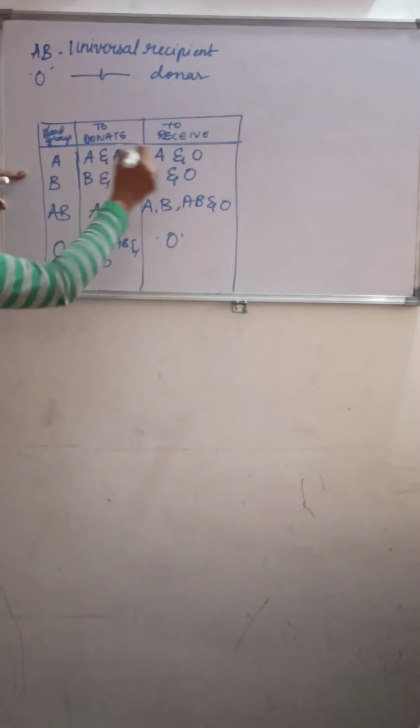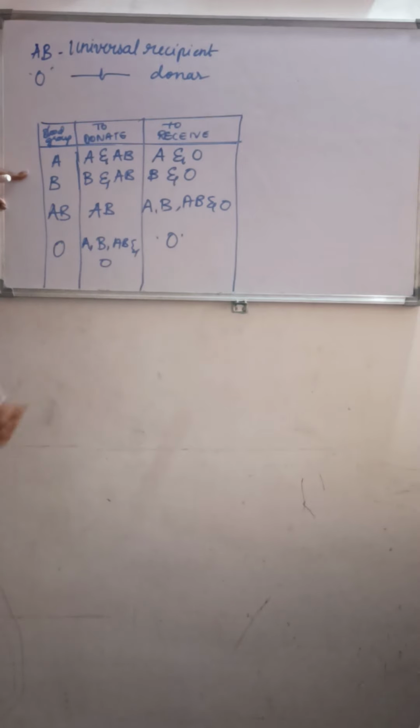Suppose blood group A, he or she can donate the blood to whom? That is A and AB. They can receive A and O, like that. So this is a very good chart to understand the possible blood group with the donor and the recipient.